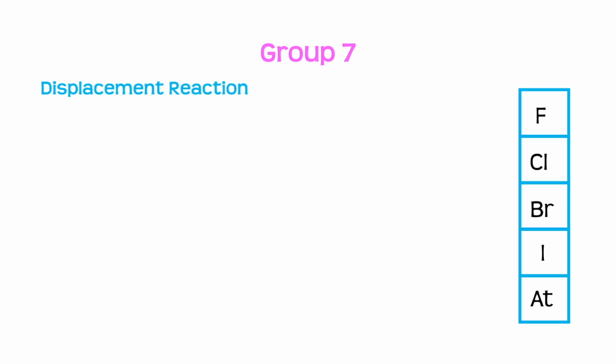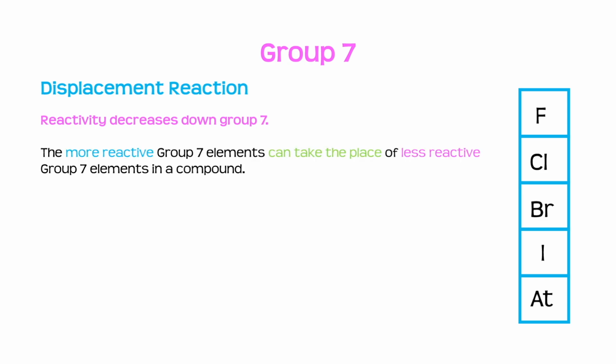Now let's look at displacement reactions for the group 7 elements. So we know that reactivity decreases down group 7. Now the more reactive group 7 elements can take the place of less reactive group 7 elements in a compound. This is called a displacement reaction.